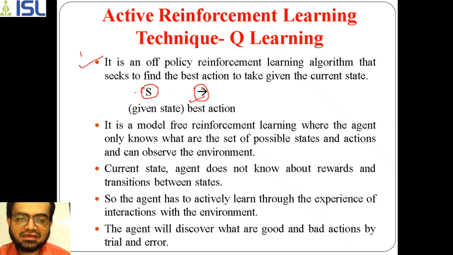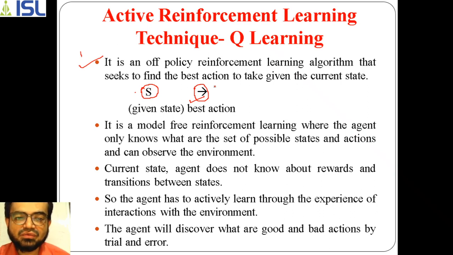It doesn't have any specific model or specific way to go. Previously we saw optimal policy, which is a specific path on which an agent tries to reach the destination.